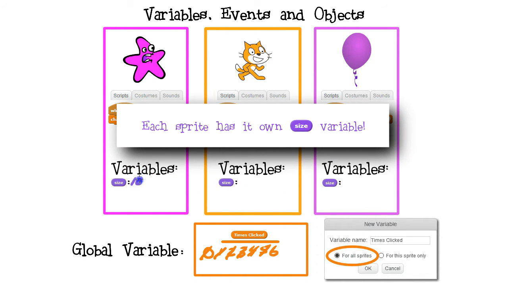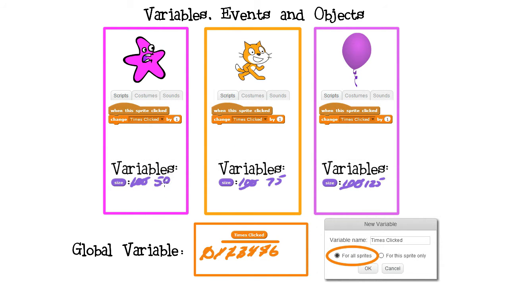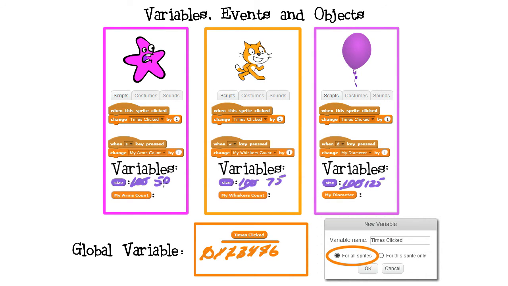When the program starts, all 3 sprites are at 100%. I can use the set size command to change the size of each of the sprites. I can change the balloon size to 125%, the cat size to 75%, and the starfish's size to 50%.